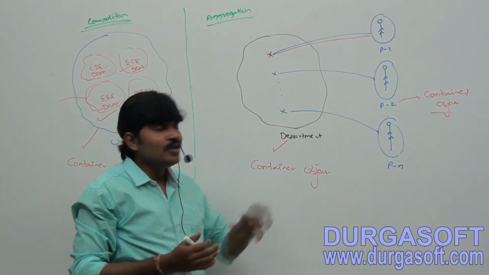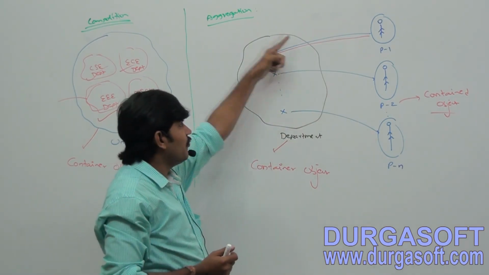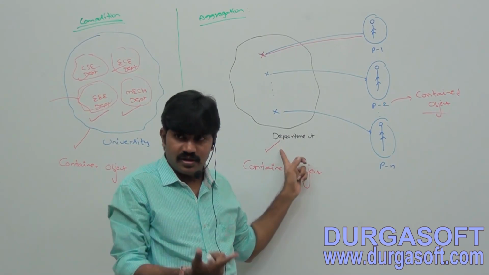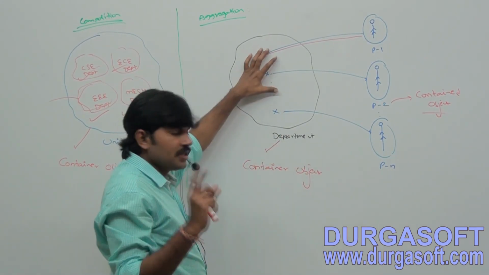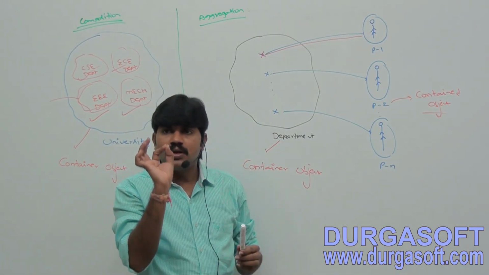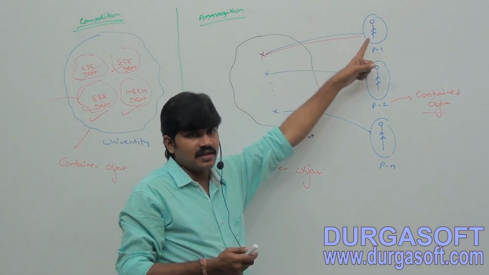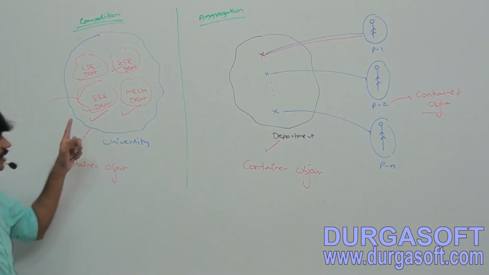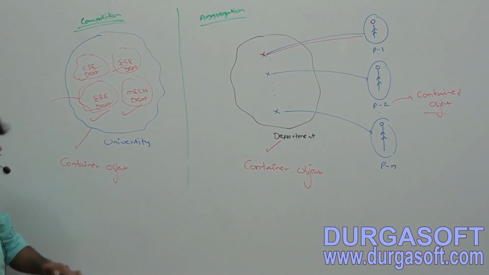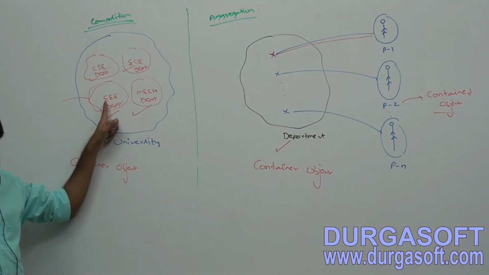A professor won't stay within the department, he may stay anywhere, but he can provide service to this department. So in aggregation, the container object just holds the reference of the contained object, but in composition, the container object holds the contained object directly. Have you observed the difference, right?